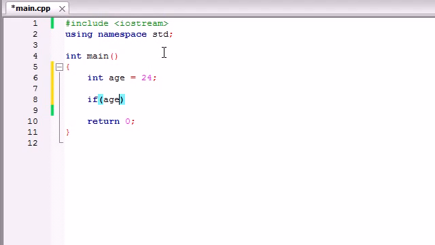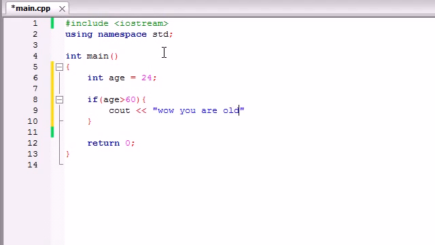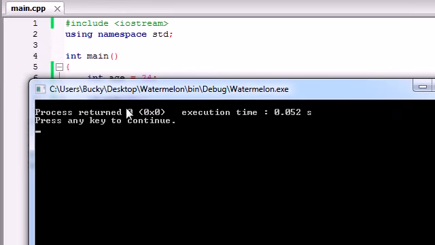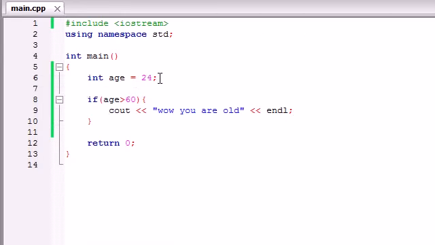Say if age is greater than 60, let's go ahead and say cout, wow, you are old. So if the user is over 60, let's go ahead and say you are old. And now let's go ahead and end that line, run this program, and see what we get. We get nothing. And that is because I'm 24, so this program does nothing.